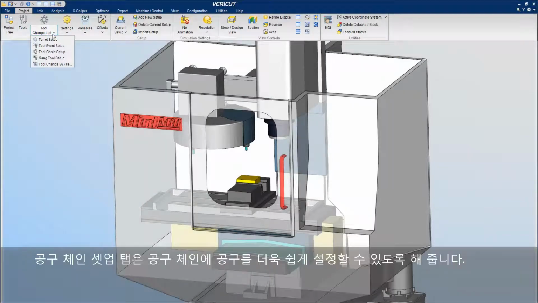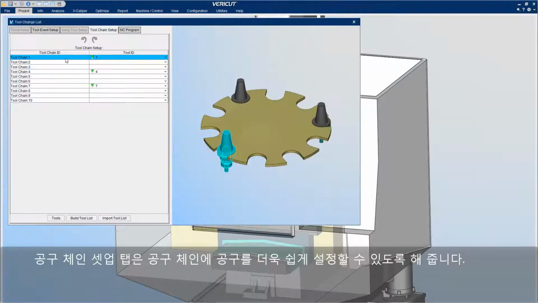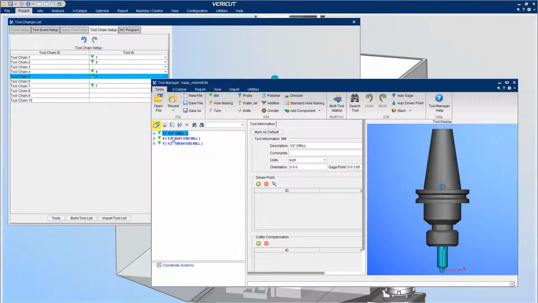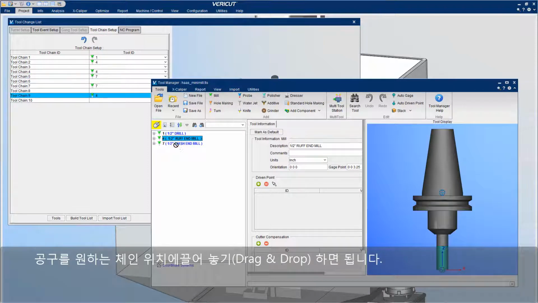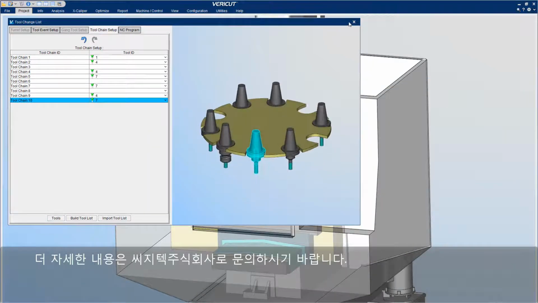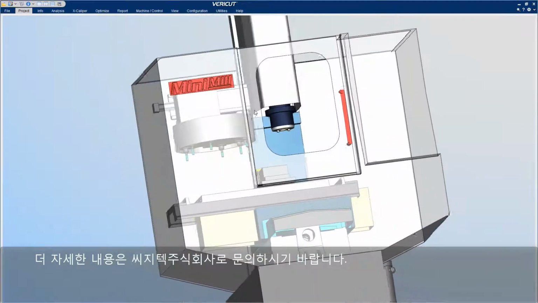The Tool Chain Setup tab makes it easier than ever before to configure tools onto a tool chain. Simply drag and drop tools into the desired chain location. And that's it. For more information on Tool Change List, see the Vericut help.